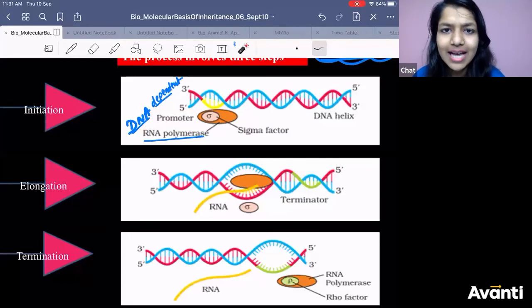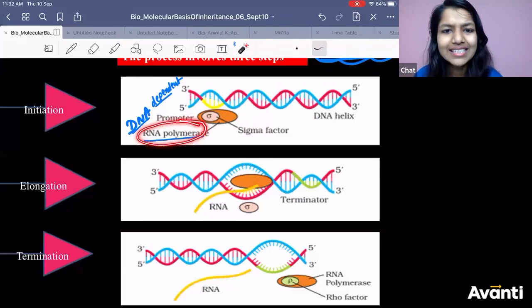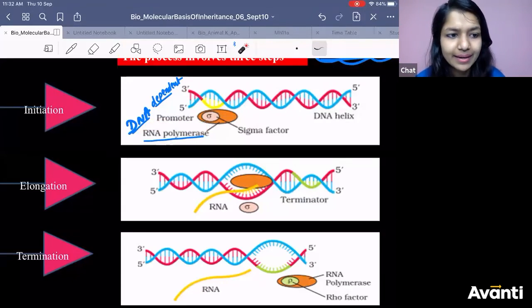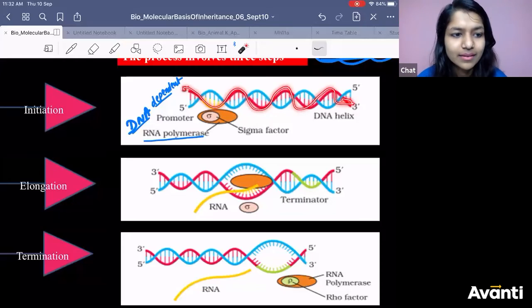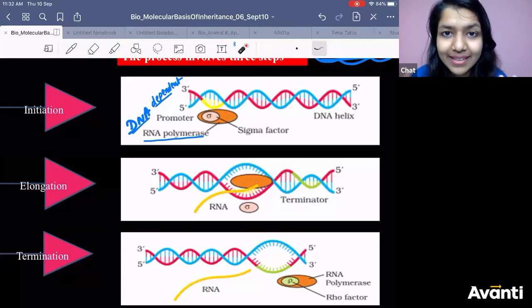What is the nature of this RNA polymerase? Is it dependent on DNA or is it dependent on RNA? Think. What is the template? It is DNA or RNA? Think and answer. Tausif is right. Fiza is right. What is the basis of transcription, my dear? From where are they transcribing? What is the base? DNA, right?